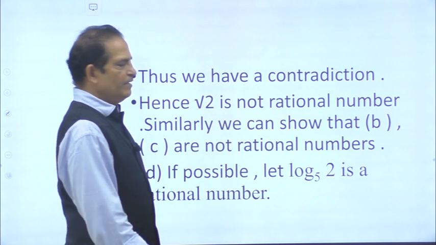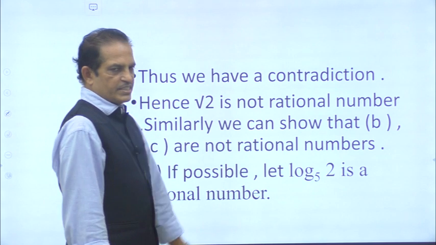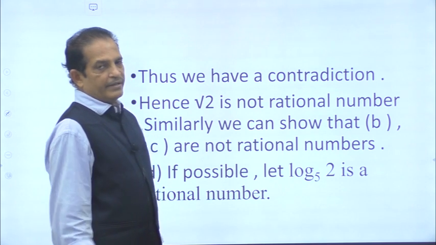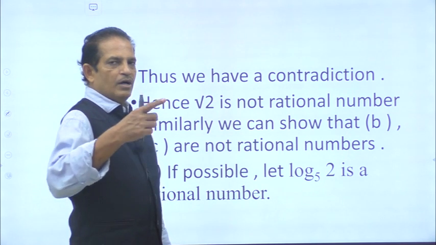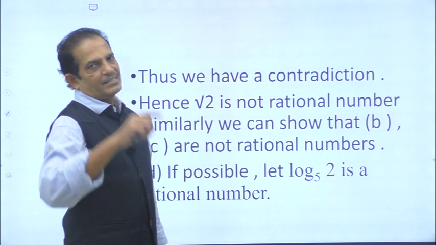Likewise, now I am leaving question B and question C for you, where you show how root 3 is not a rational number, and also how to show root 5 is not a rational number.